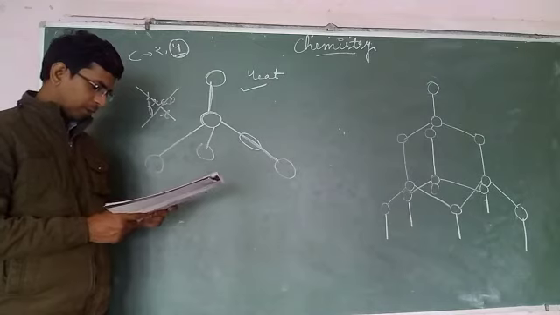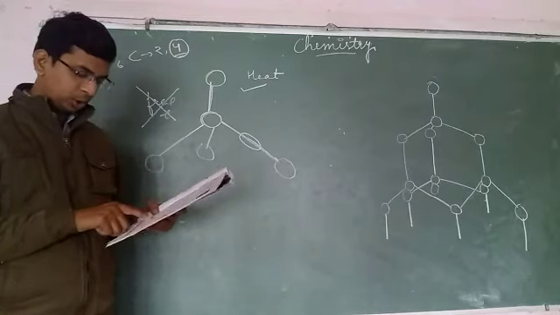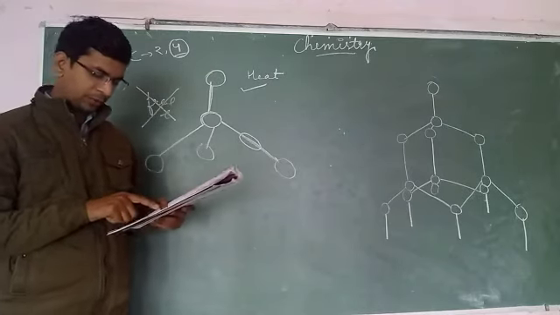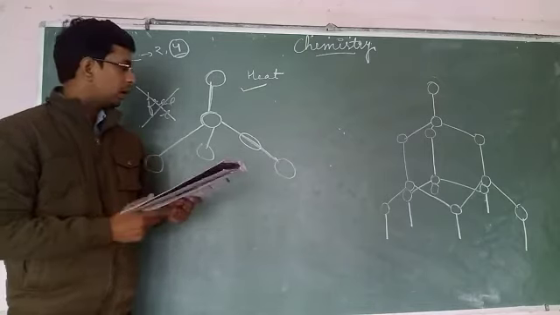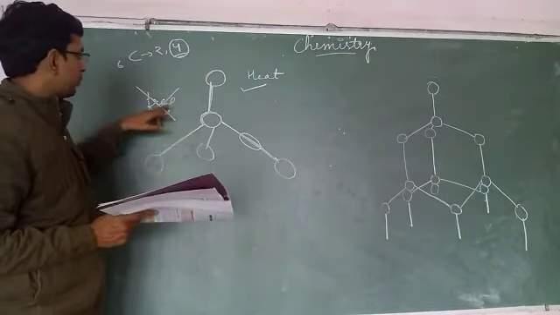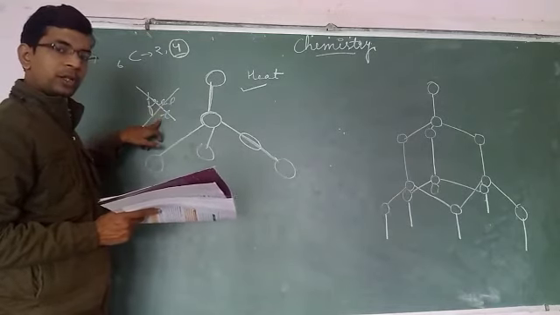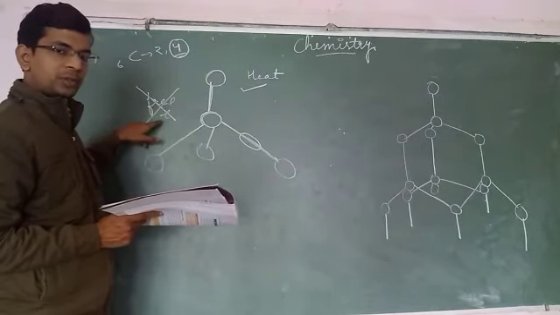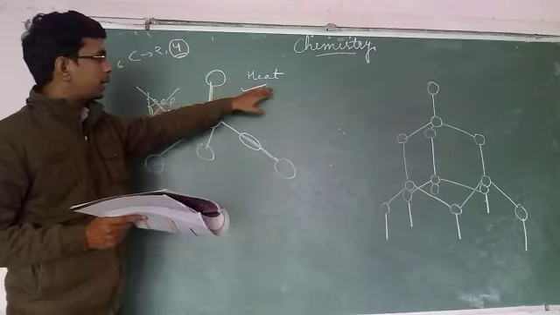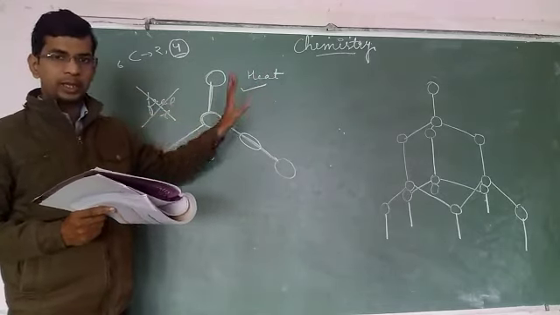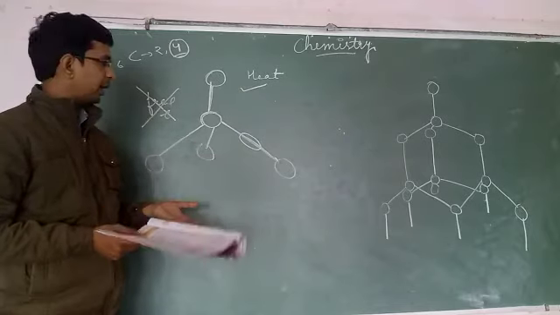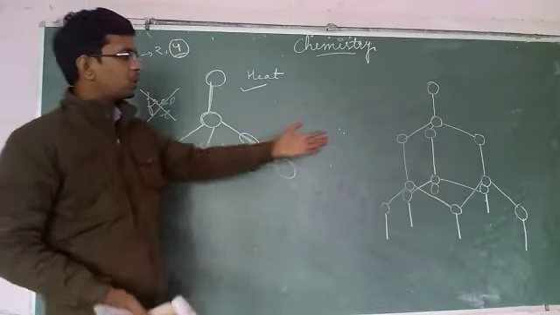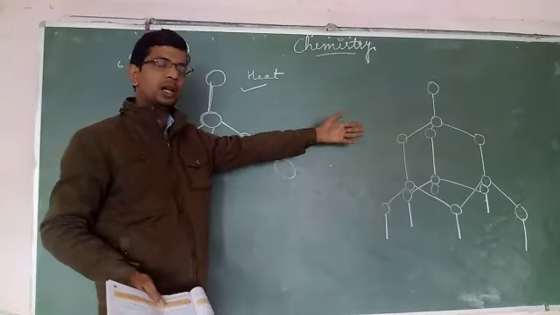Now the fourth point. In this book it is written that it is a poor conductor of heat but a good conductor of electricity. So this point is given wrong. It is a poor conductor of electricity because of the absence of free electrons, and a good conductor of heat. So make it correct in your book. It is also chemically inert. Why is it chemically inert? Because of its structure, because of these strong bonds.